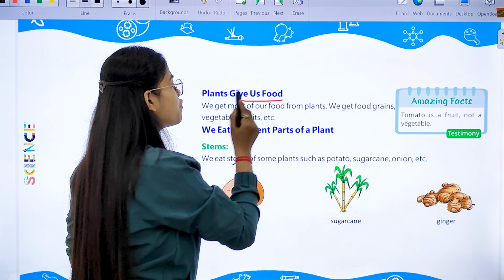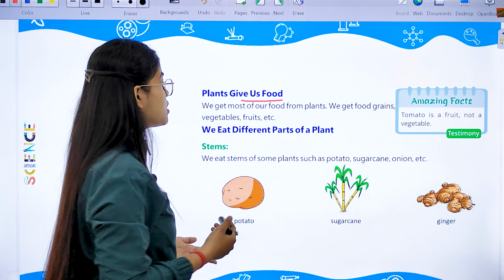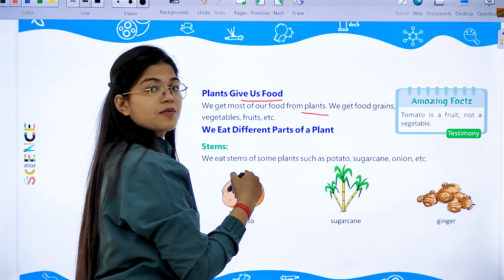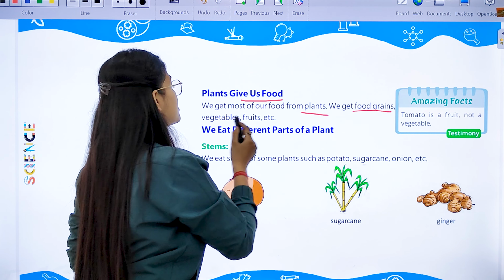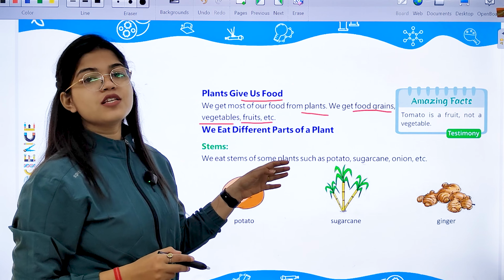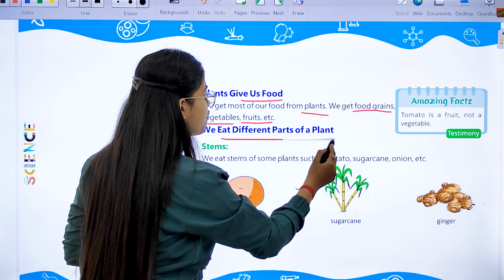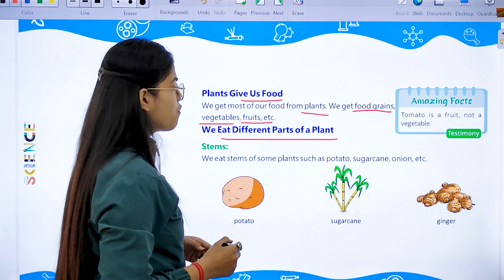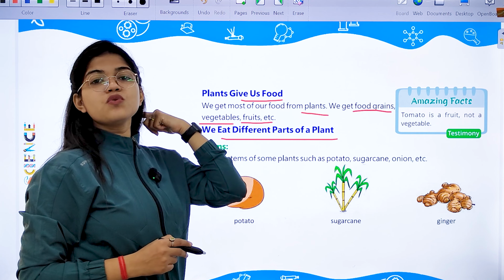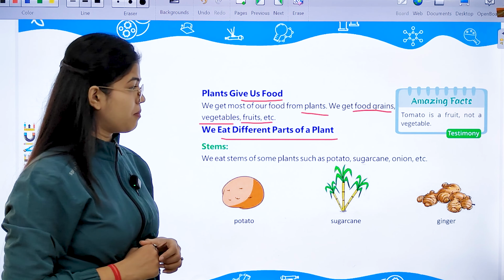They give us food. Most of the food items which we eat, we get from plants only, like food grains, vegetables, fruits, etc. All this we get from the plant. Now we eat different parts of a plant, as we discussed in our previous session. So students, we eat these different parts of a plant as a fruit or vegetable.